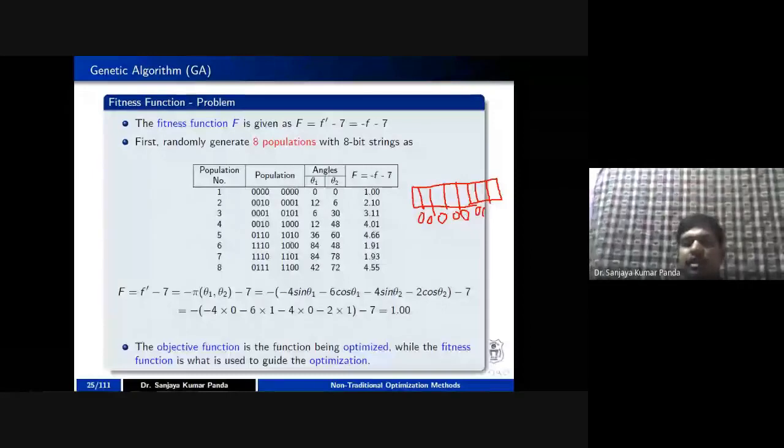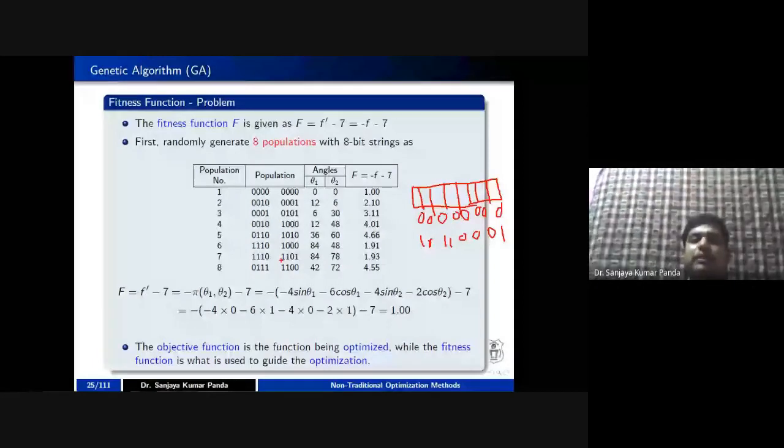Somebody may randomly get, let's say, 1, 0, 1, 0, 1, 1, 0, 0, 0, 1. For 8 populations, you have to generate 8 random populations, and in each population you have to generate an 8-bit string, which is completely random.